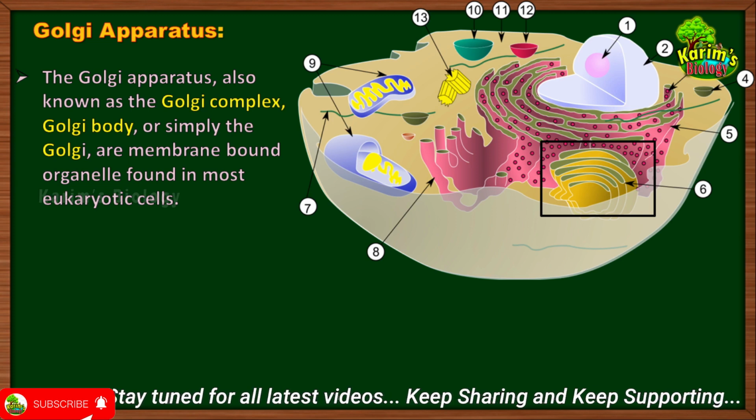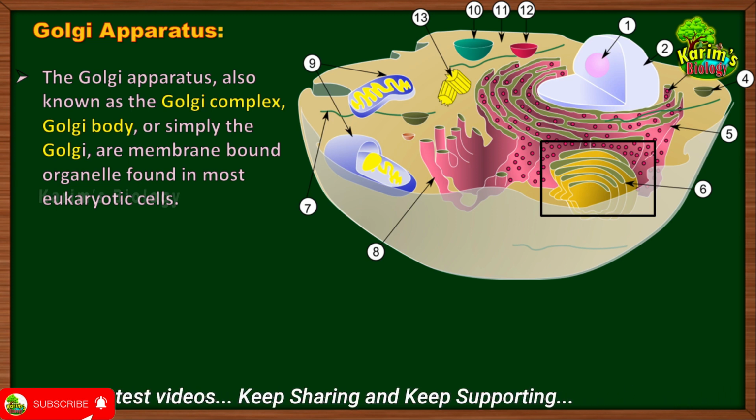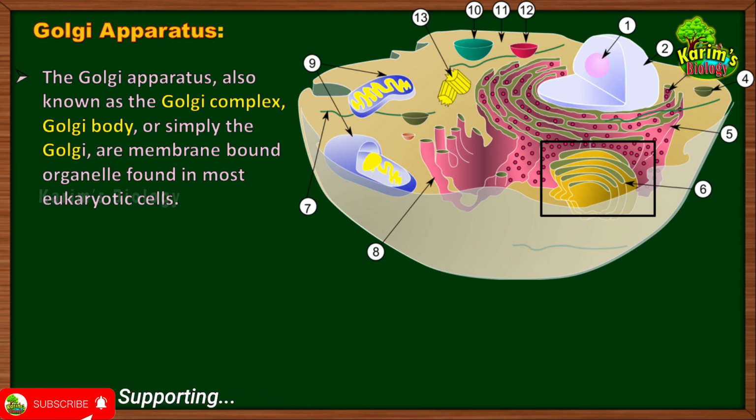And where is it found? It is found in most of the eukaryotic cells and it is absent in prokaryotes. Remember this point. Eukaryotic cells only possess Golgi apparatus, whereas it is absent in prokaryotic cells such as bacteria, cyanobacteria, etc. Okay, now let us see who identified the Golgi apparatus first.